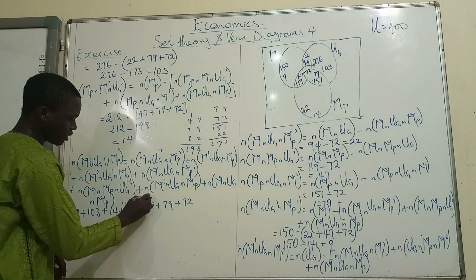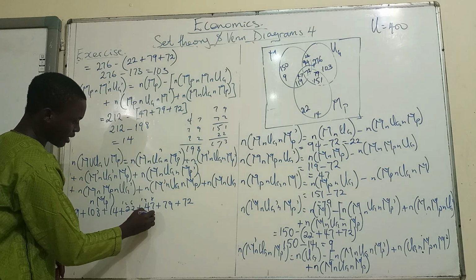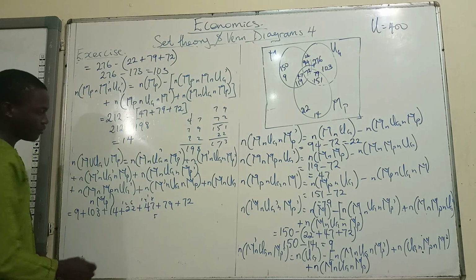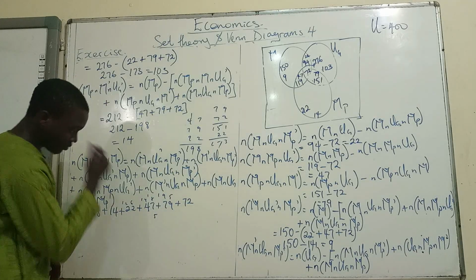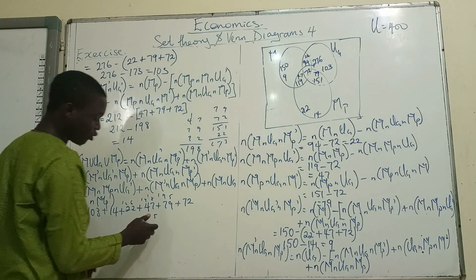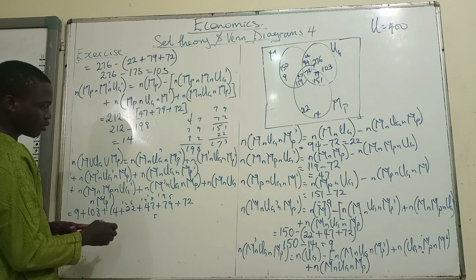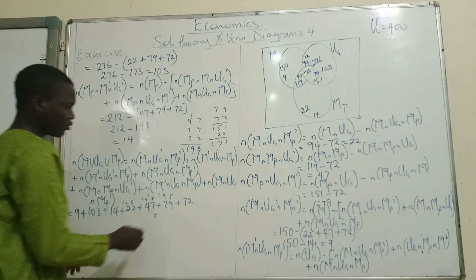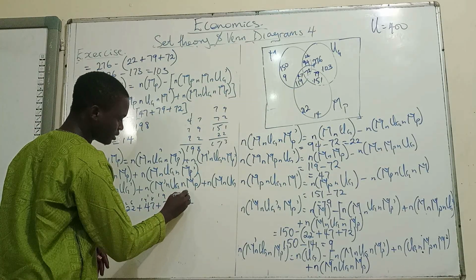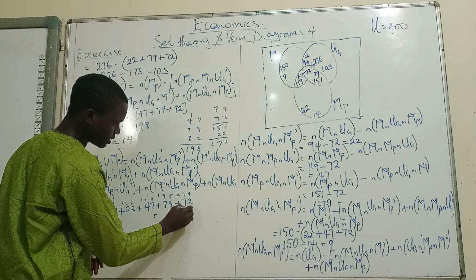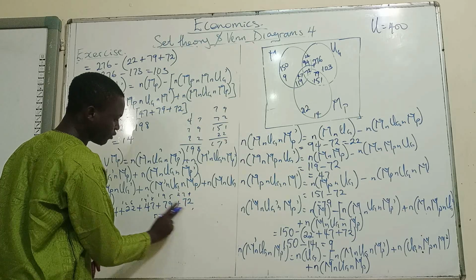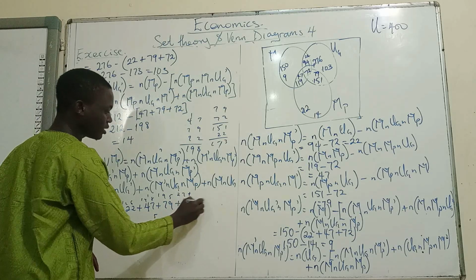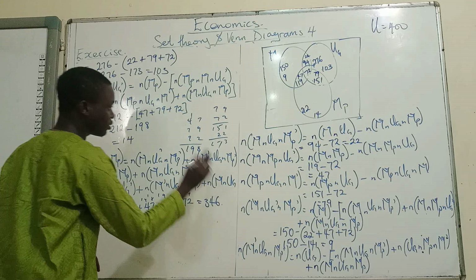So 148 plus 5 gives us 195. Then 195 plus 79 is going to give us 274. Yes, 274. Then 274 plus this will give us 346. So we have 346 people in total, so 346 people belong to at least one of the categories.